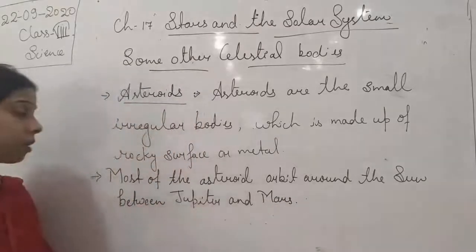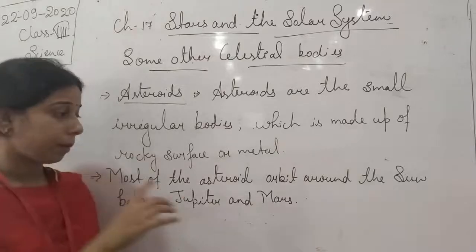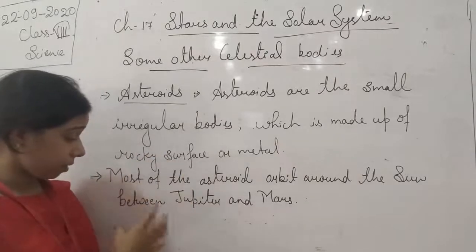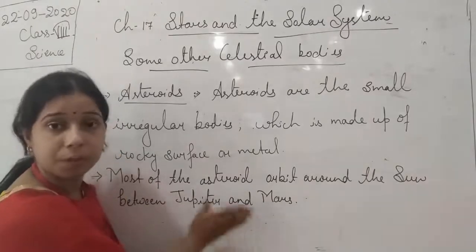So you see, students, most of the asteroids rotate around the sun, especially between Jupiter and Mars.